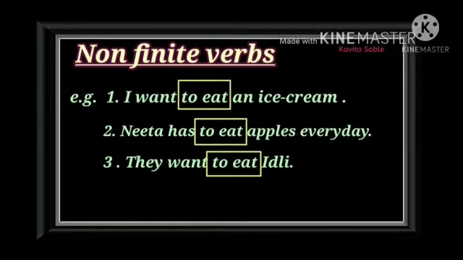Nita has to eat apples every day. They want to eat idli. Here you see the non-finite verb to eat, to eat, to eat. In all the three sentences, we are using to eat. This to eat is an infinitive. So this is called a non-finite verb.